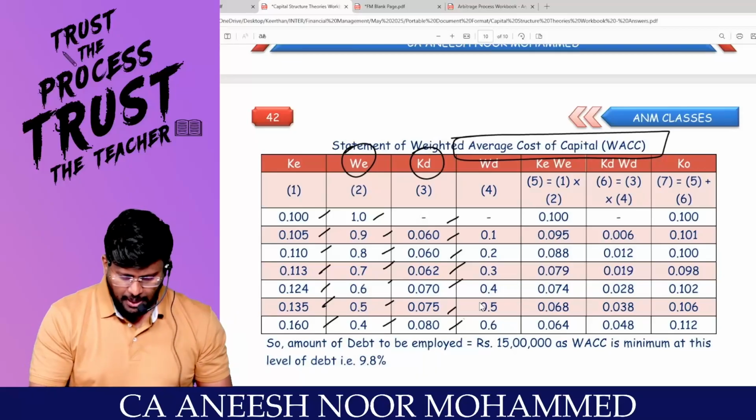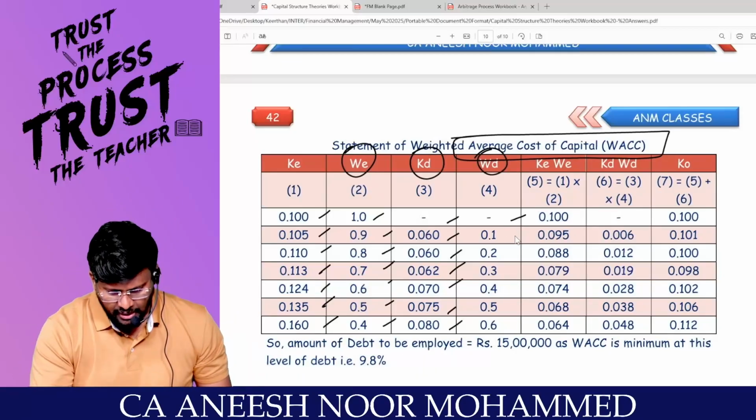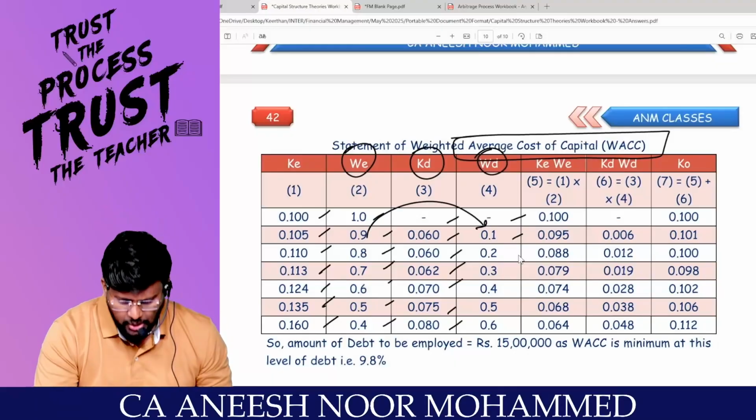If two companies are alike in all aspects except capital structure, what will change? What is the value of debt? First one 0% because there is no debt. Then slowly you start reducing from the equity: 10%, 20%, 30%, 40%, 50%, 60%.